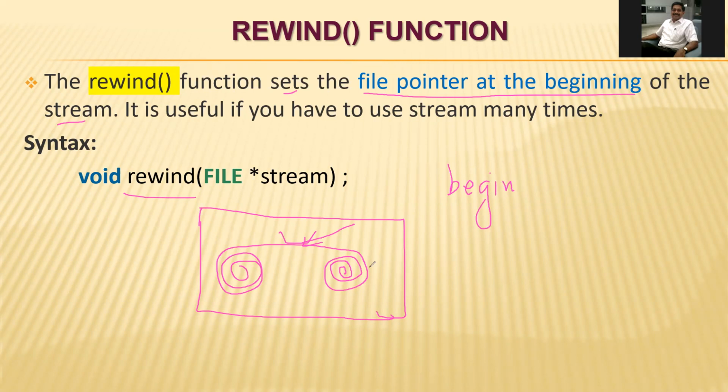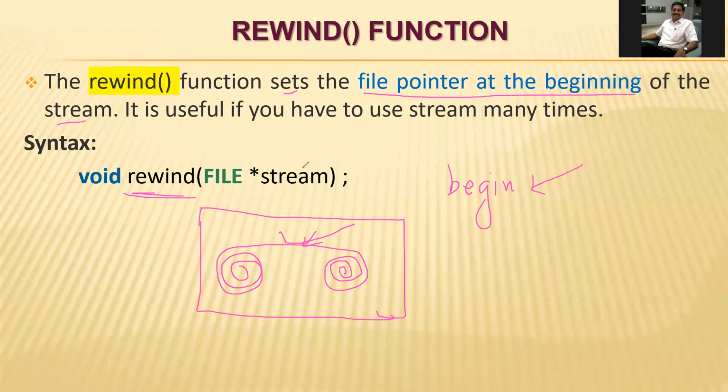If we are going to rewind this tape, the rewind button will always be on the tape recorder. So we can rewind our tape, and at the last moment it will come to the beginning. That is called the rewind function.